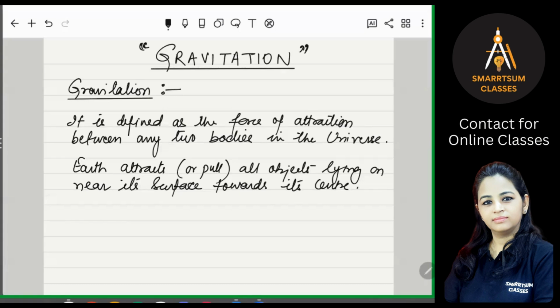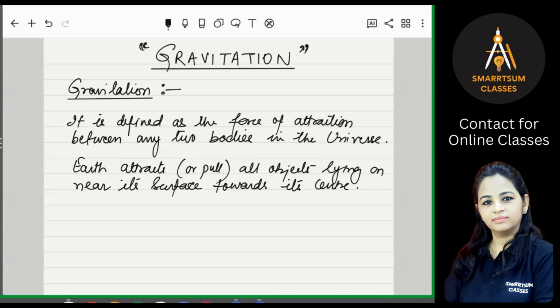So Earth is behaving like a magnet. And this force of attraction of Earth is because of its huge mass. So because of this, Earth is pulling all the objects which are lying on the Earth, or near the surface of the Earth, towards its center.